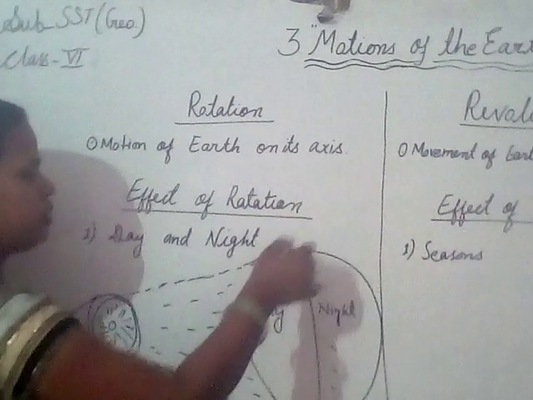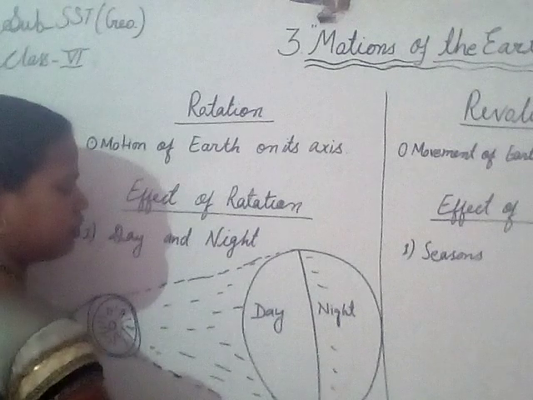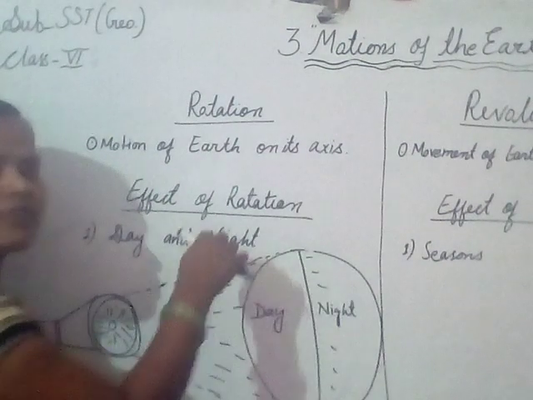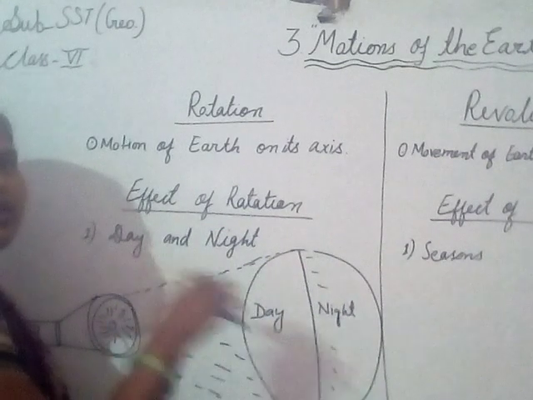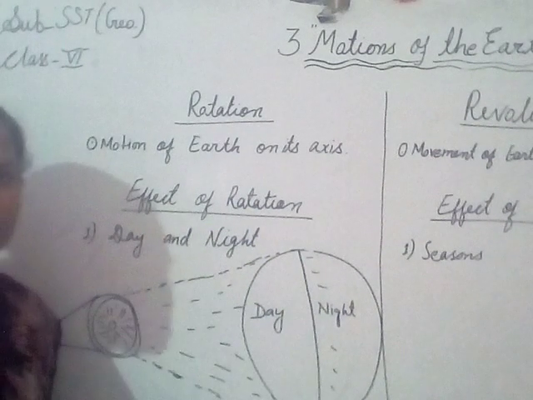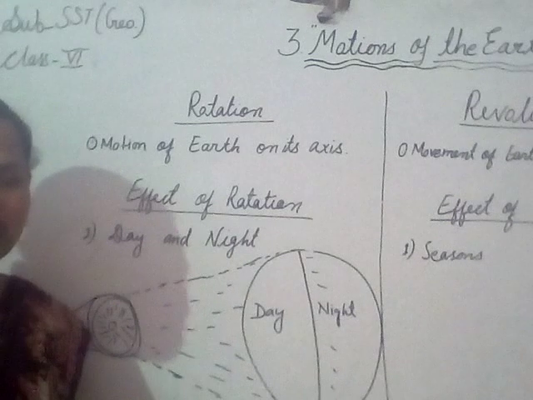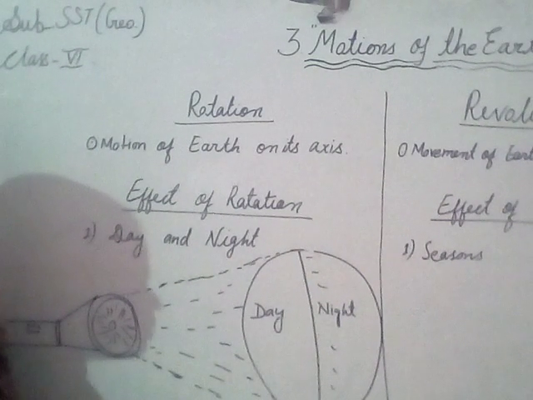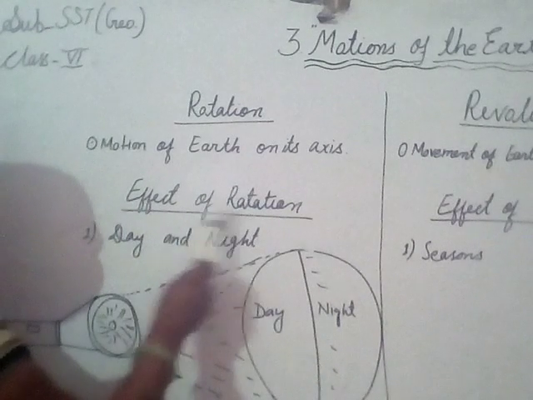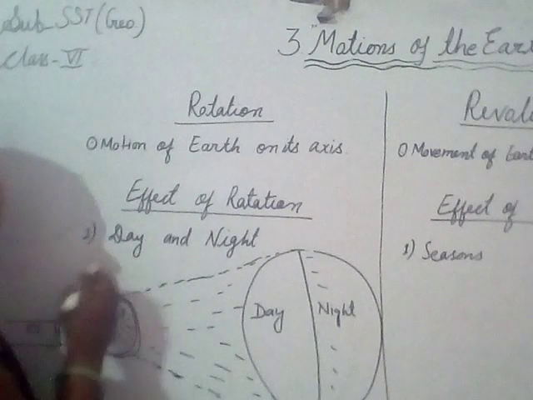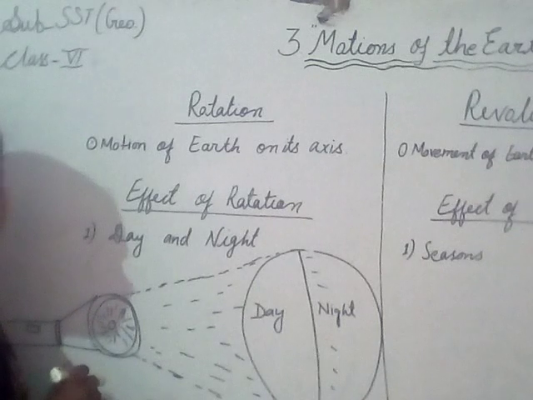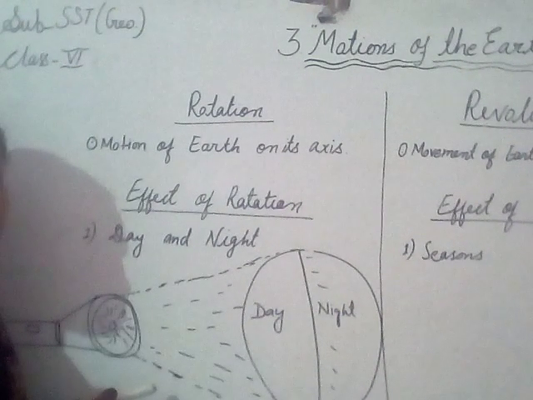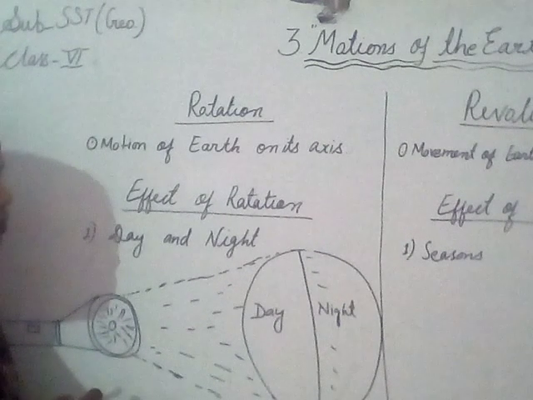In this way, due to rotation, as you know, the Earth rotates on its axis every minute, every second. It keeps on rotating, but it is very big in size, so we do not feel it. So this is the reason. The main effect of rotation is the cause of day and night. Due to the rotation of Earth, day and night take place. So I think it is clear to you.